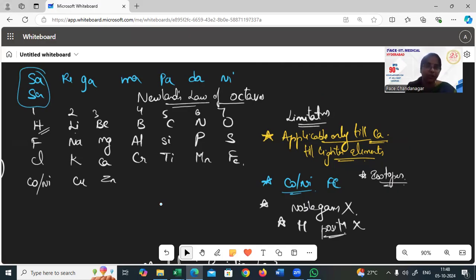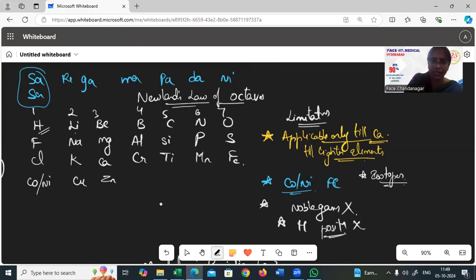Similarly, in English European music as well, we have do, re, mi, fa, sol, la, ti. Again, do. So all these 7 elements, again, the next one, the 8th element will be repeating. So, exactly going by the rule.